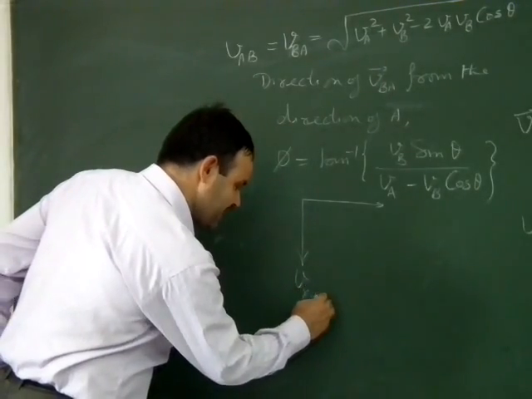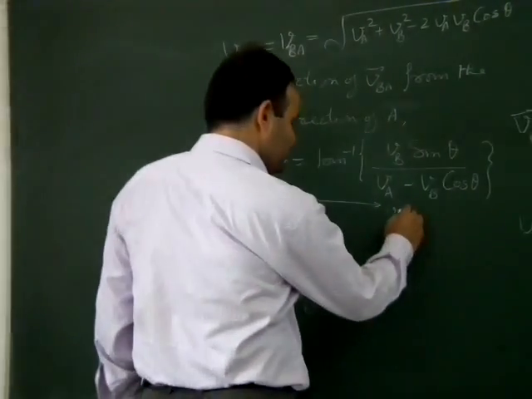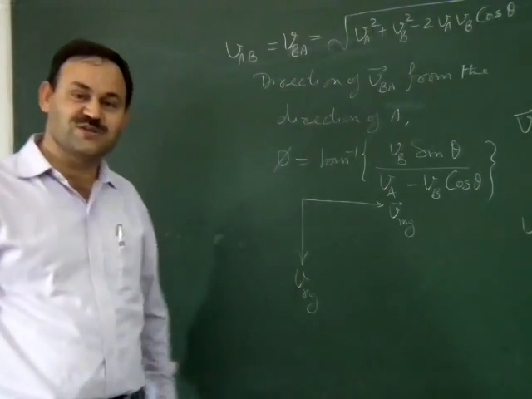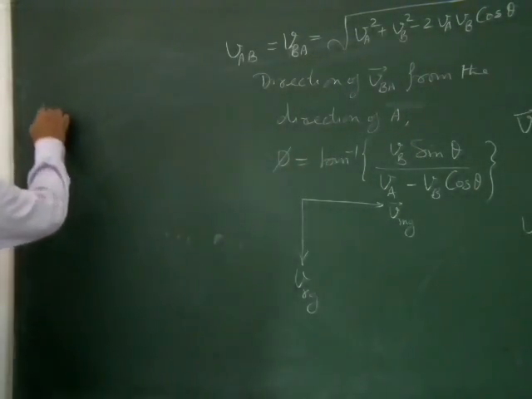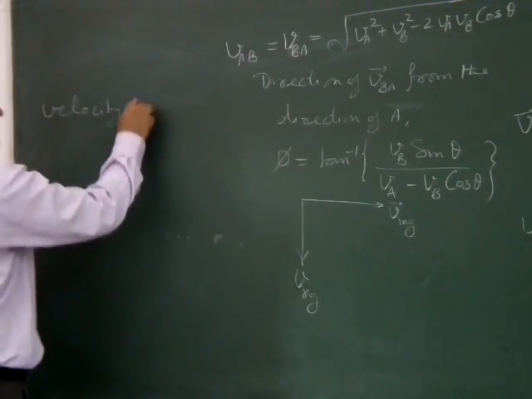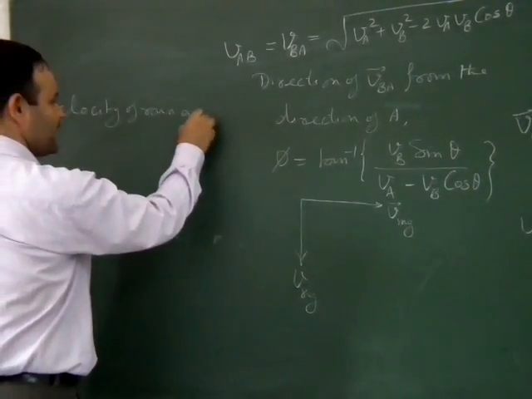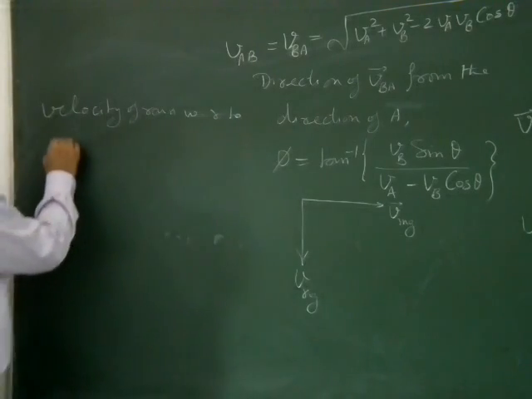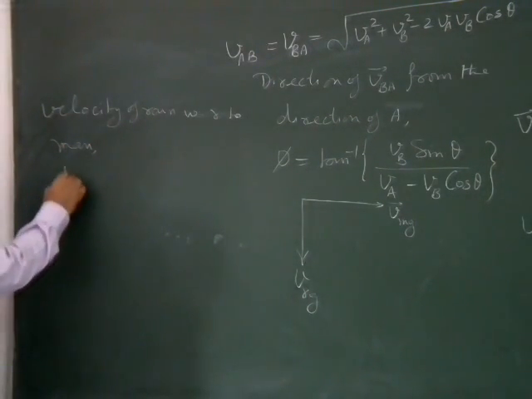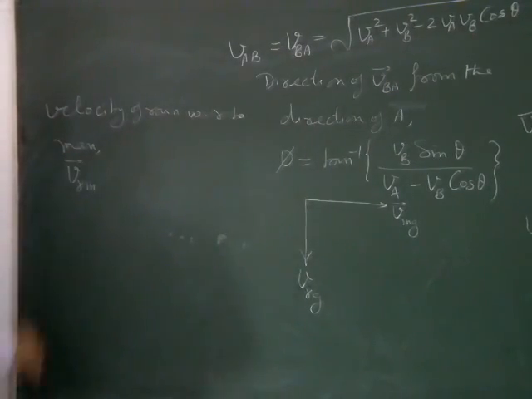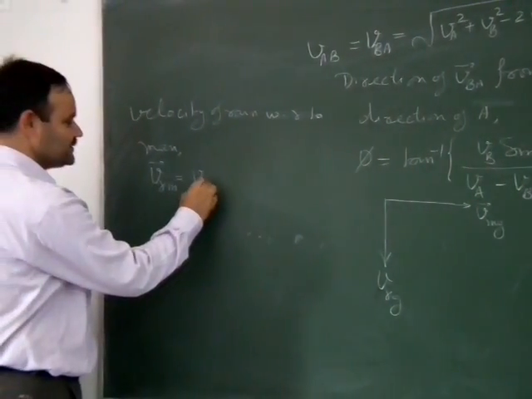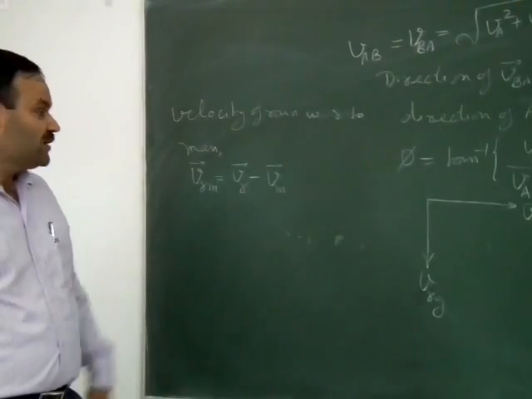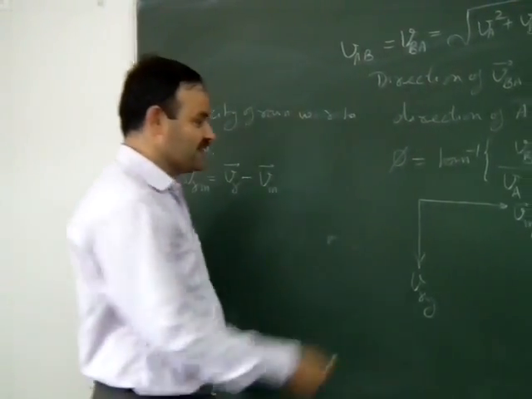It means it is the velocity of rain with respect to ground, and it is the velocity of man with respect to ground. The velocity of rain as seen by man, or you may say with respect to man, will be given by VRM, and it will be velocity of rain minus velocity of man.